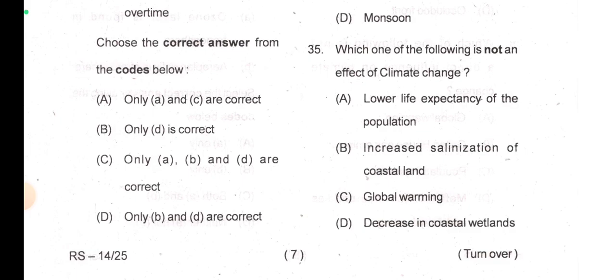And decreasing coastal wetlands, this can also happen. If the climate is getting hotter, the water will be evaporated and the wetland in coastal areas will decrease. But life expectancy, we can't have any direct relation. Definitely there is a relation, everything is related to everything else, there is a quote like this.